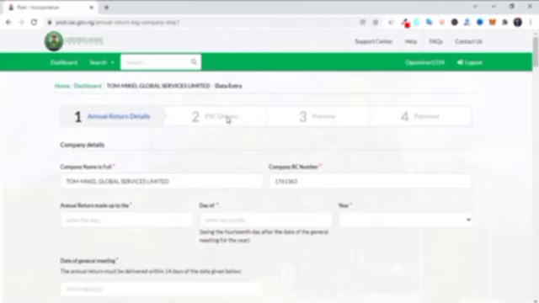Those are the people that are directors that have the highest number of shares in the company. So you put their details here. Then of course the preview just shows you what you have filled here and filled here. Then this is where you make the payment. The fourth one and the final one is where you make the payment.